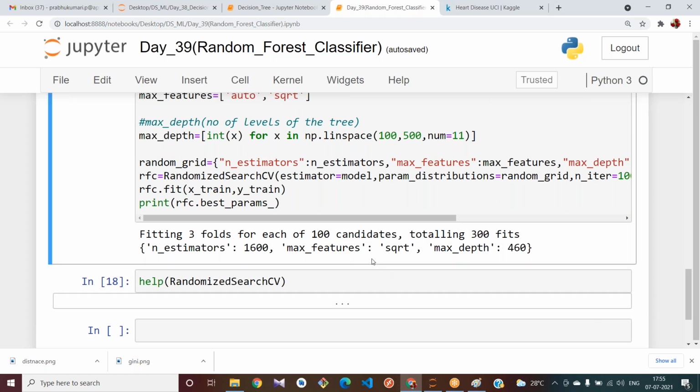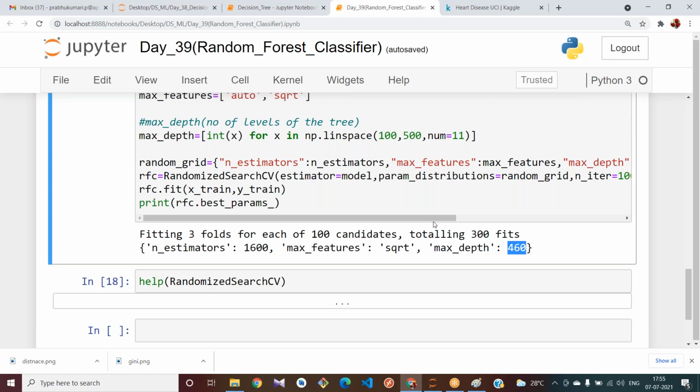Yes, even I got the output. Okay, even I got the output here. See, what is the best estimators I got out of the given values? I got 1600. On which basis, by finding the square root, I can give the max features to split my data. What is the depth I got? See here, I got 460 as my depth.